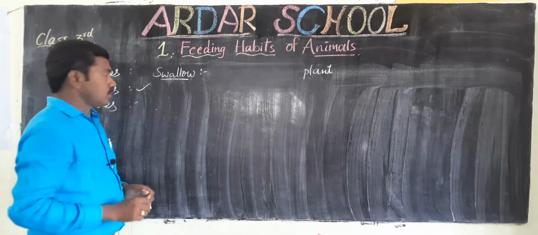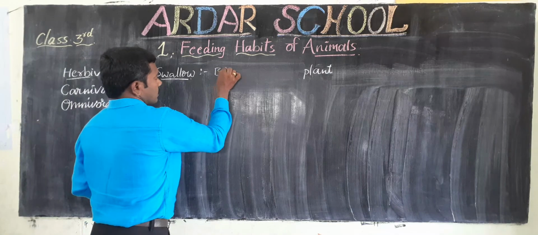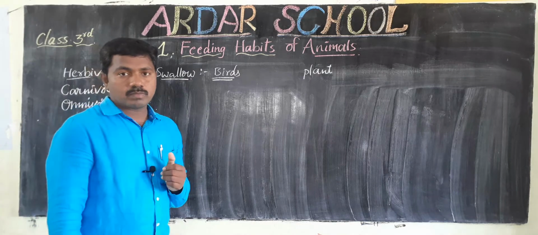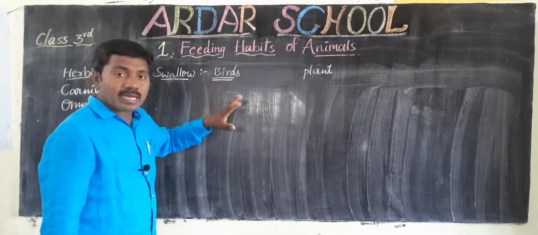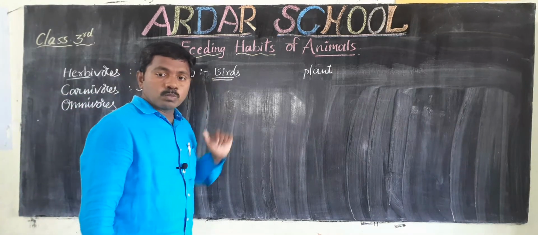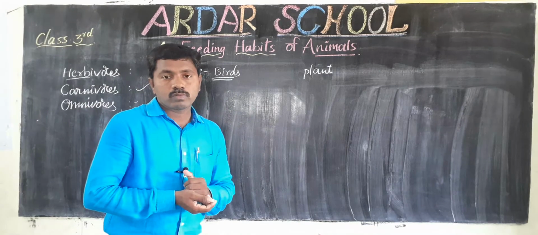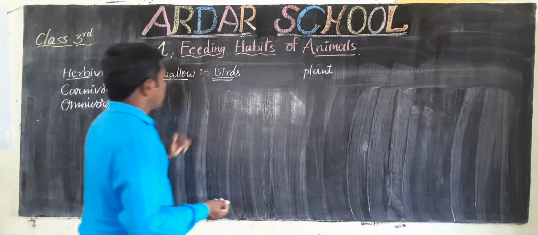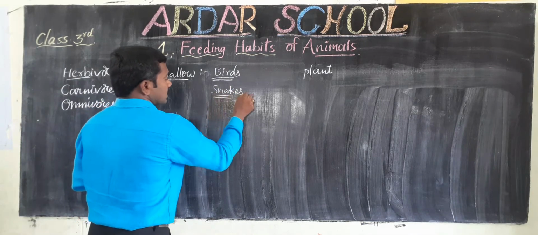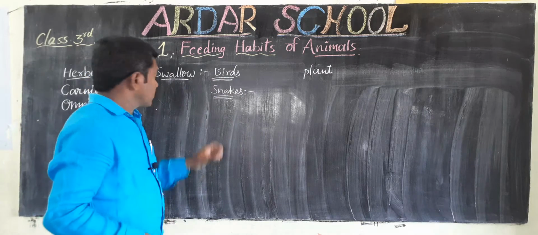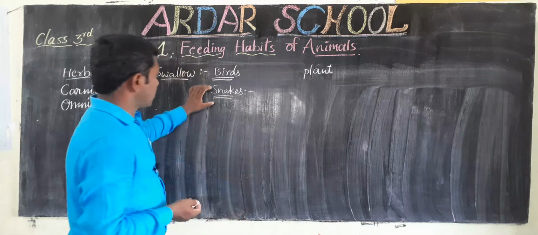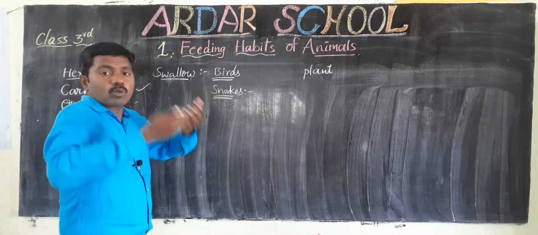So what are those animals? So first, birds. If you observe, birds do not have teeth. So that's why birds swallow their food. Next one, snakes. If you observe the snakes, here also no teeth. That's why snakes also swallow their food.